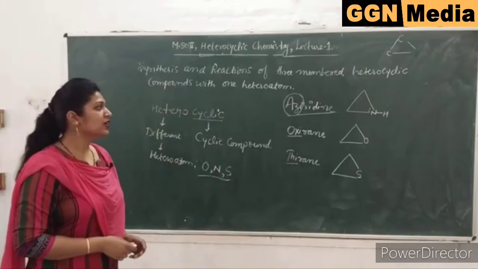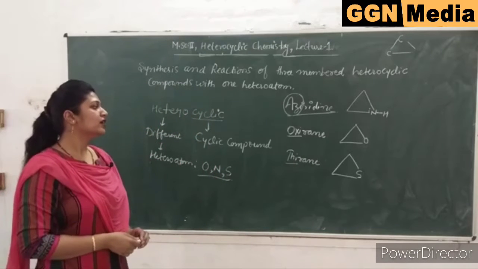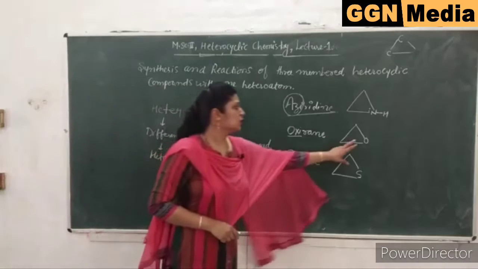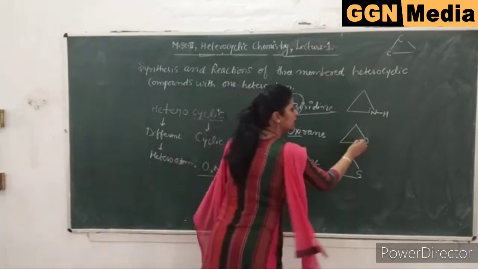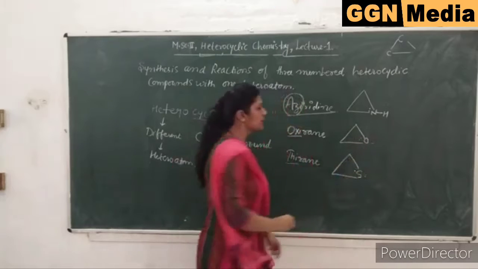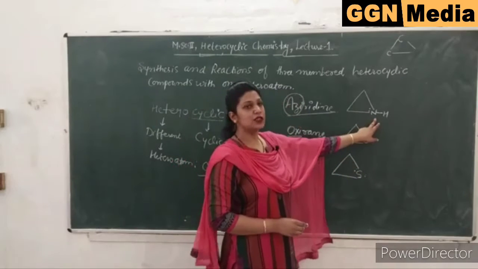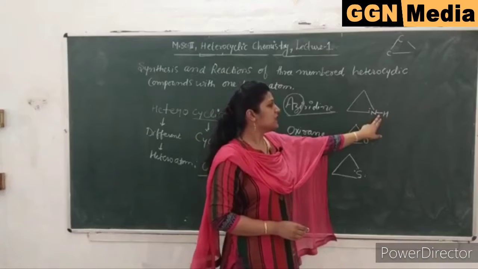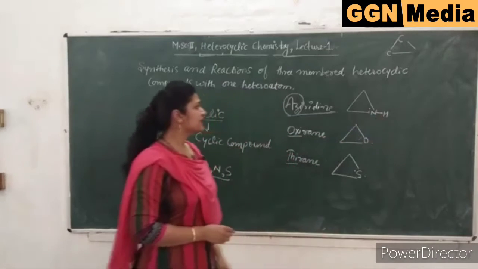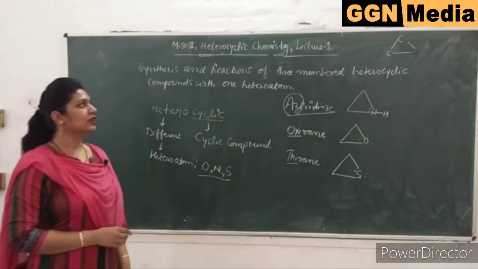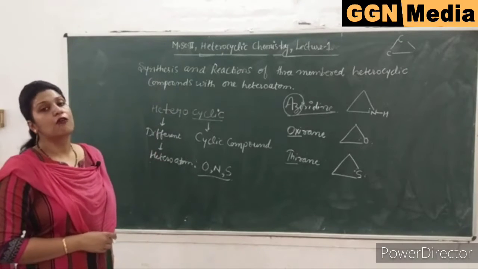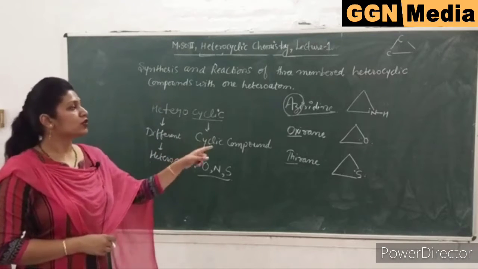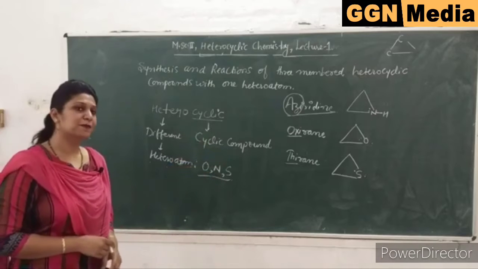Oxygen and sulfur have valency of 2 and they have lone pairs of electrons, but nitrogen has valency of 3, so I have placed hydrogen here. So aziridine, oxirane and thyrane are 3-membered heterocyclic compounds containing one heteroatom, nitrogen, oxygen and sulfur respectively.